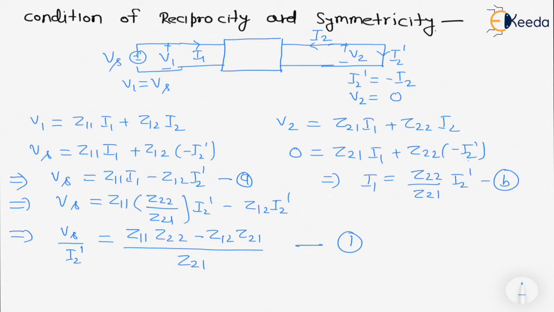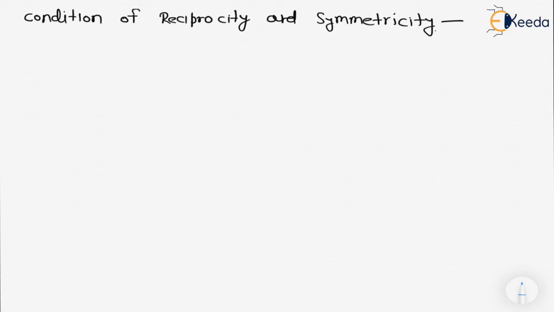This is when we have kept excitation at port 1 and response at port 2. Now we are going to interchange this. Again we will have the same network.